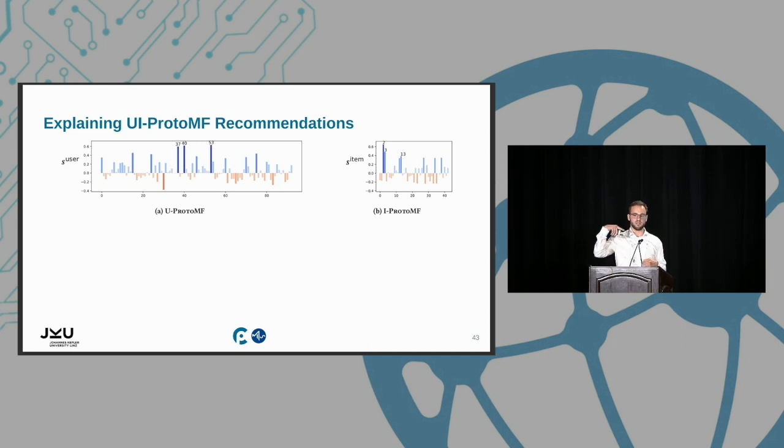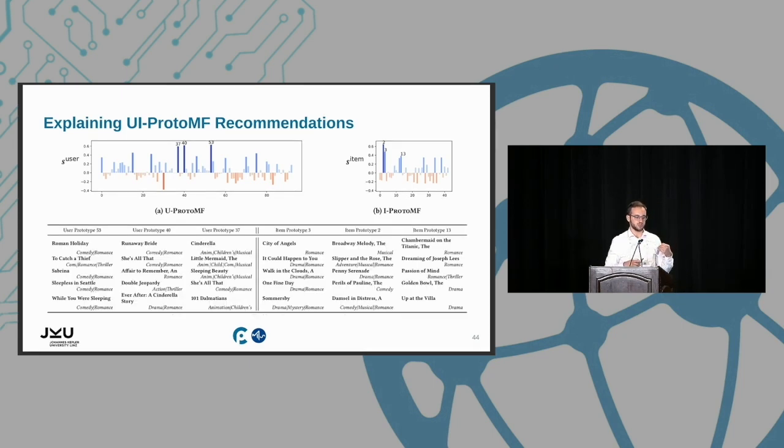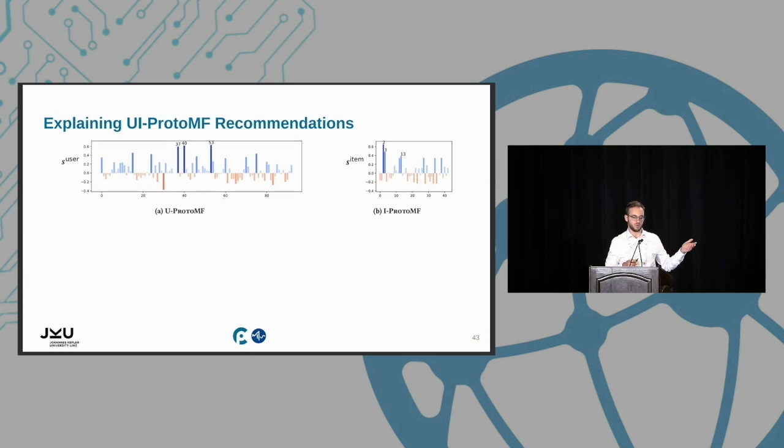You see several bars, each one indicating how much the prototype had an influence on the final prediction. Depending, of course, on the context, like the target audience and the specific explanation goal we want to optimize, we can then generate the final explanation. For example, if we want to focus on the transparency or trust of the user, and we want to provide short information to the users, we could say: notice that there are some prototypes, like on the left, 53, 40, and 37, that contribute most positively to the final recommendation.